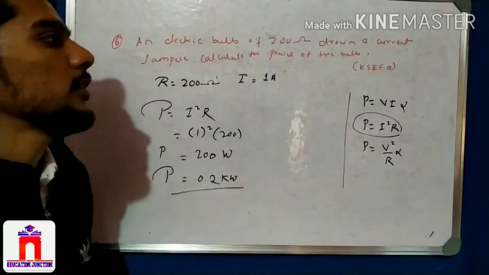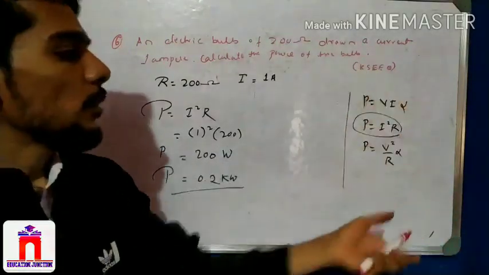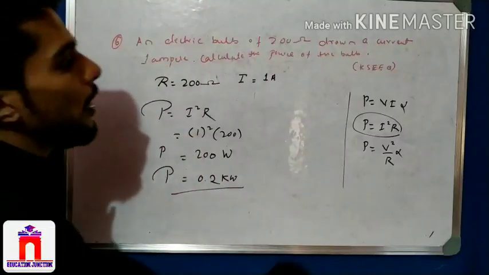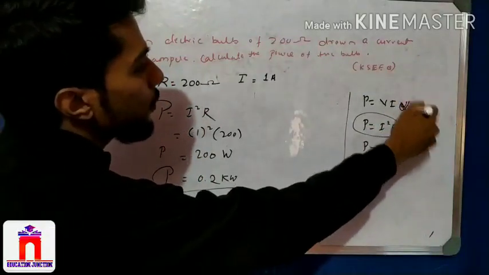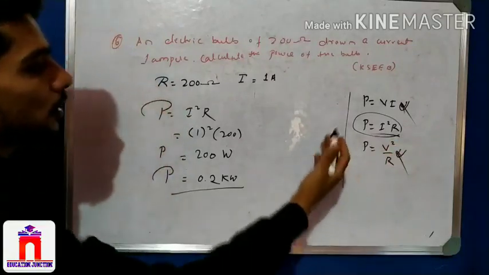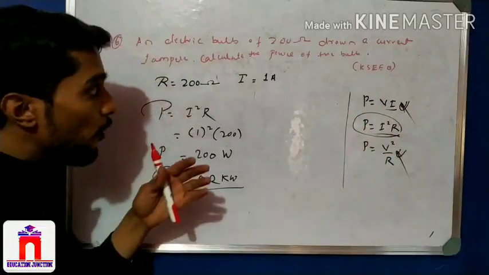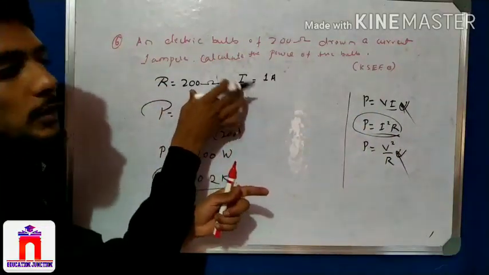That's a simple question. The Karnataka board has this as a 1 mark question. If you understand these formulas, you can easily solve which formula we have to use. Why is this not used? Because the voltage is not given. But this is used because current and resistance are there. We can also use the other formula, but we have to find V again by using Ohm's law.